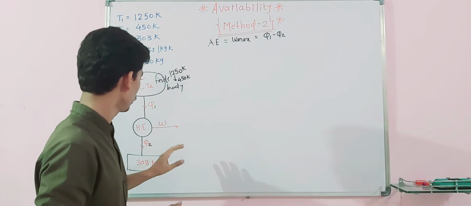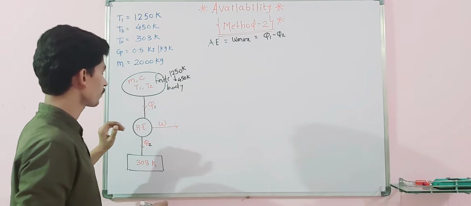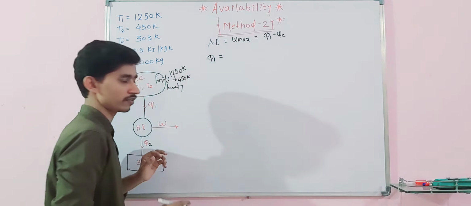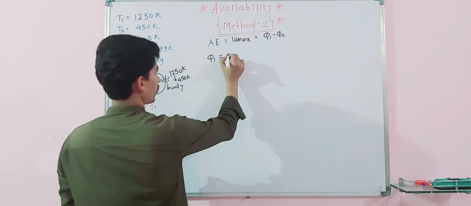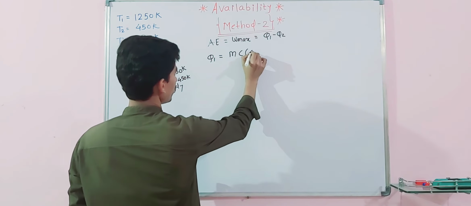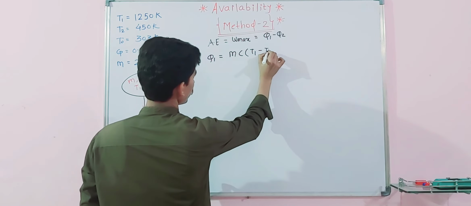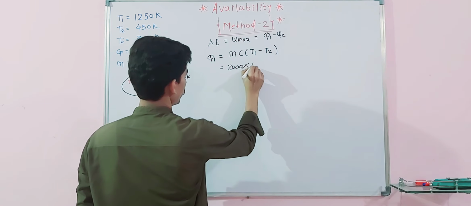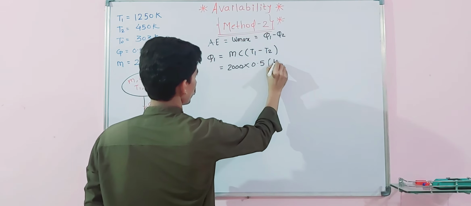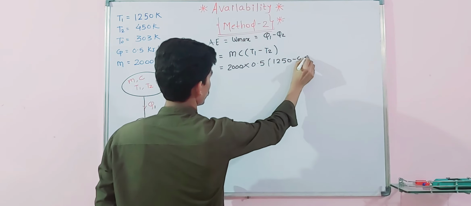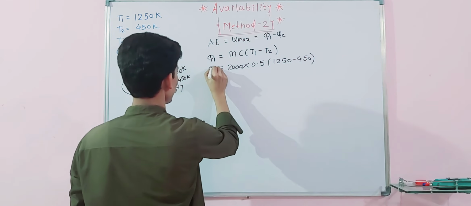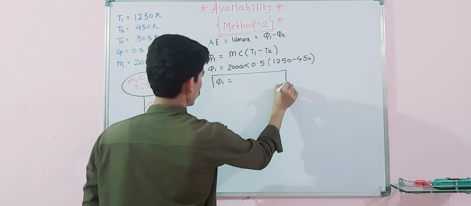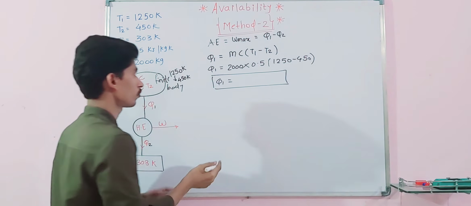For calculation of Q1, that is nothing but simply MC delta T, and delta T is nothing but T1 minus T2. So for this you will get 2000 into 0.5 into (1250 minus 450). After solving this, you will get some value of Q1. Okay, this is the Q1 value. Then how to find Q2?